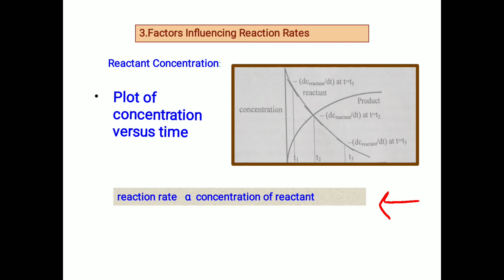Why are two types of curves obtained? As we have diagrammatically clearly observed, as the reaction proceeds, concentration of reactant goes on decreasing with respect to time, whereas concentration of product increases with respect to time. Hence, we have gained here two types of curve. One will be decreasing, second will be increasing. So finally, what is the effect of concentration of reactant? If the concentration of reactant is larger, reaction rate will be higher.